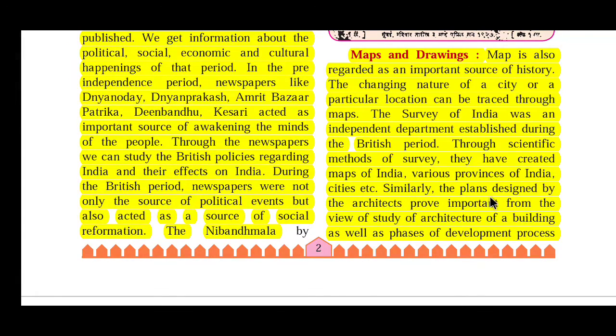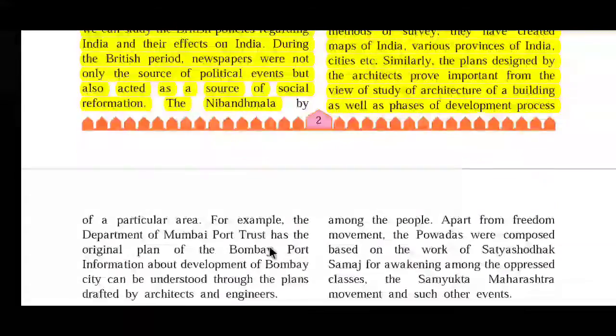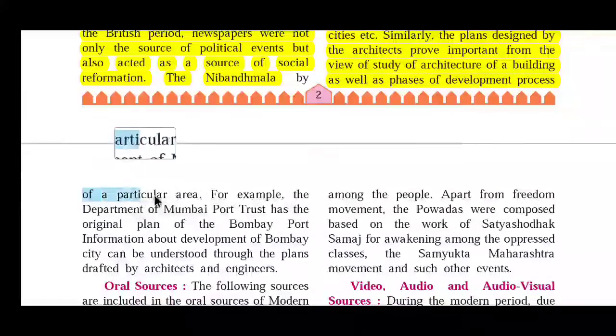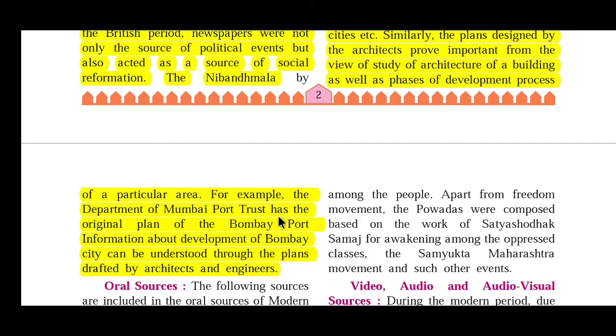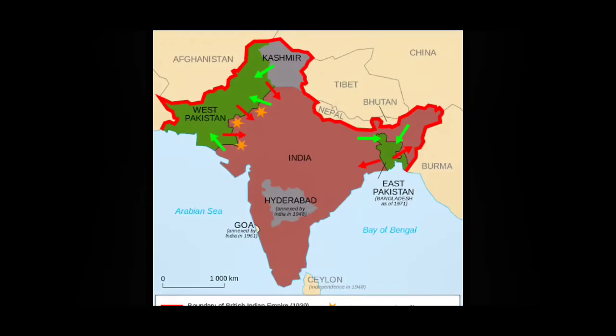Similarly, the plans designed by architects prove important from the view of the architecture of buildings as well as the phases of the development process of a particular area. For example, the Department of Mumbai Port Trust has the original plan of the Bombay Port. Information about the development of Bombay city can be understood through the plans drafted by architects and engineers.